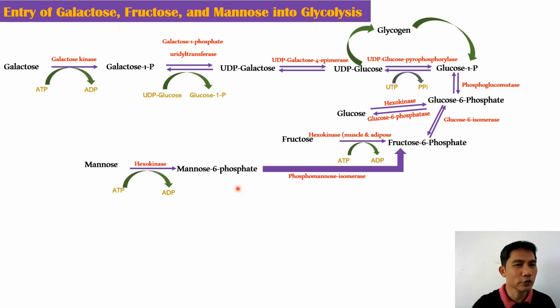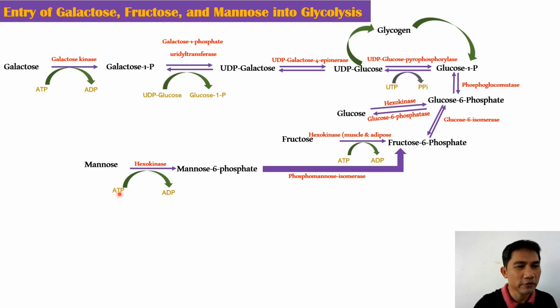So, at this point, we can see the entry of mannose in the glycolytic pathway. Mannose is one of the hexoses. So, just like the rest, mannose is phosphorylated by the action of hexokinase. Here, the source of phosphate is also ATP.